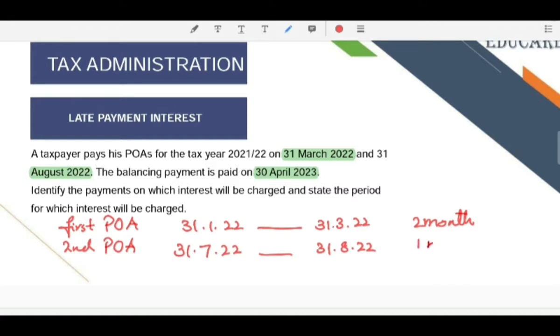It is 1 month late, so for the period of 1 month interest would be charged. And the balancing payment is due on 31st January 23 and was actually paid on 30th April 23. So it was 3 months late, and for the period of 3 months interest would be charged.